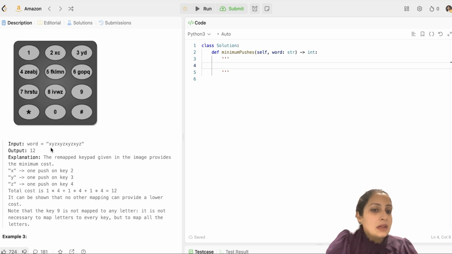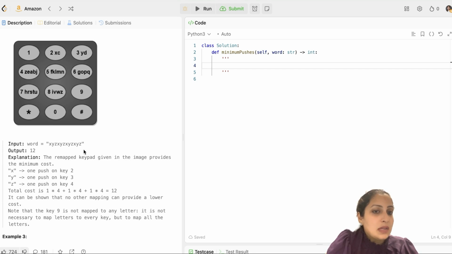I'll give X to a separate key, Y to a separate key, and Z to a separate key. So that's what has been done here. X has been given to key 2, Y has been given to key 3, and Z has been given to key 4. But every time I have to press X, I have to press it once. X has occurred 4 times here, so I have to press it 4 times.